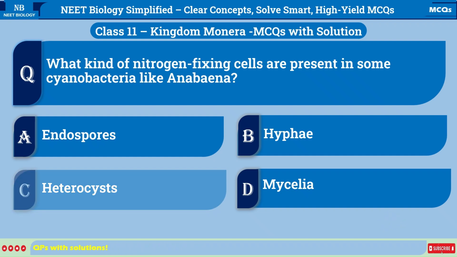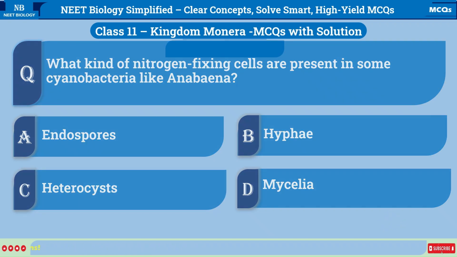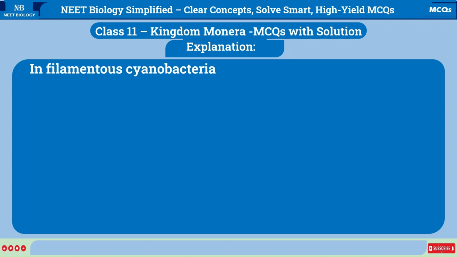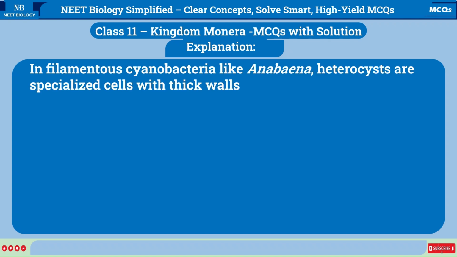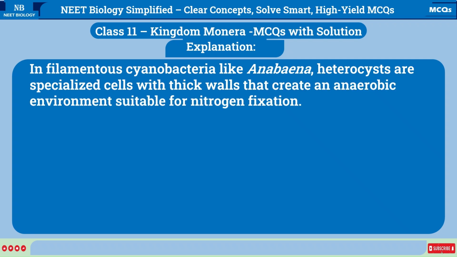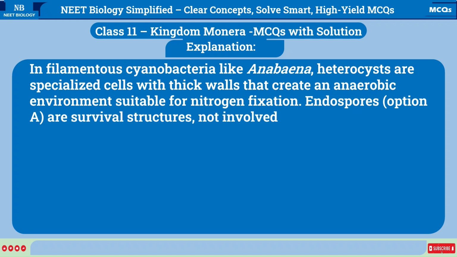Correct answer is C. Heterocysts. Explanation: In filamentous cyanobacteria like Anabaena, heterocysts are specialized cells with thick walls that create an anaerobic environment suitable for nitrogen fixation. Endospores, option A, are survival structures, not involved in nitrogen fixation.